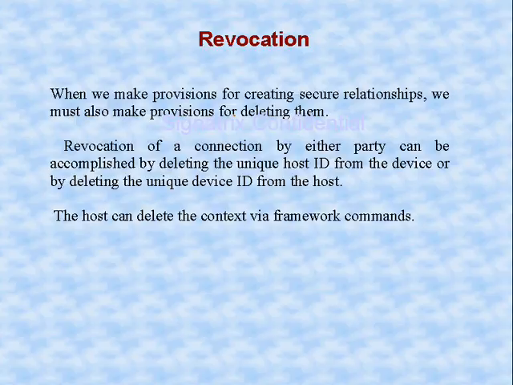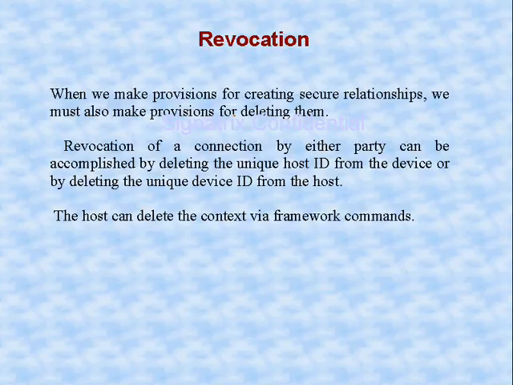And the revocation. When we make provisions for creating secure relationships, we must also make provisions for deleting them. Revocation of a connection by either party can be accomplished by deleting the unique host ID from the device, or deleting the unique device ID from the host. The host can delete the context via framework commands. Are you getting what this is?